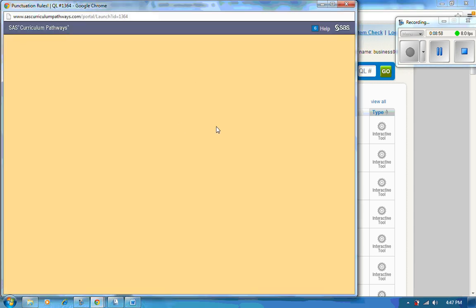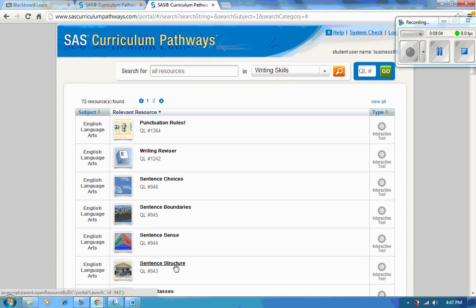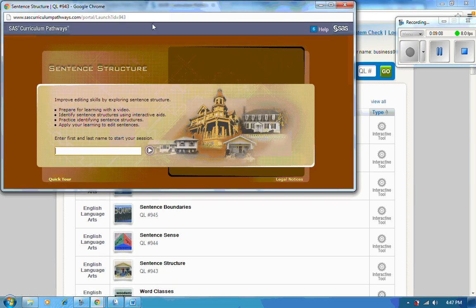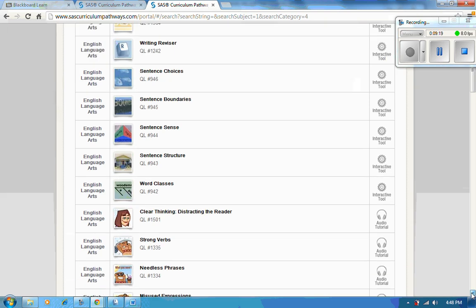It's very self-guided. You can all figure it out, and you just follow the lesson, okay? Maybe you find out that your sentence structure is poor, and so you click on that and follow the lesson. A lot of them are really great because they have videos and interactive tools that you can use, and it's not really just sit and get, but they're really interactive, and they're actually a lot of fun.